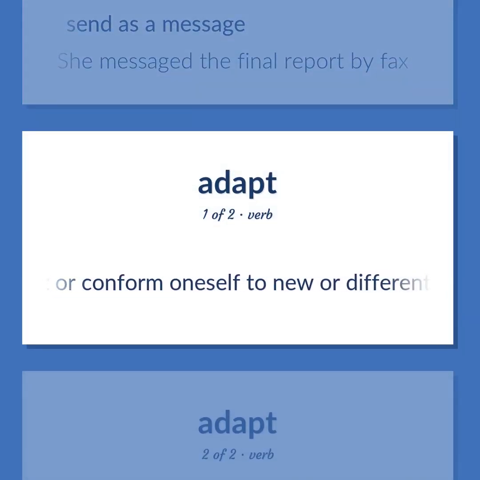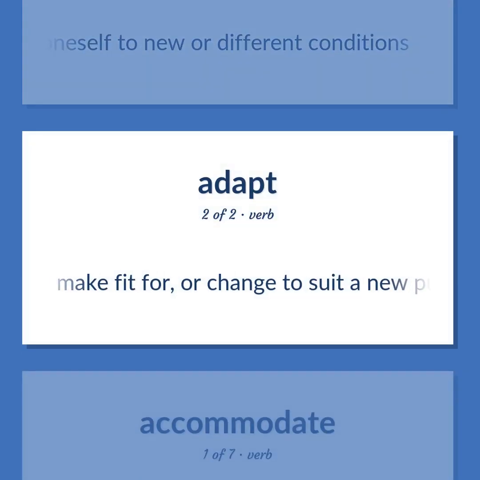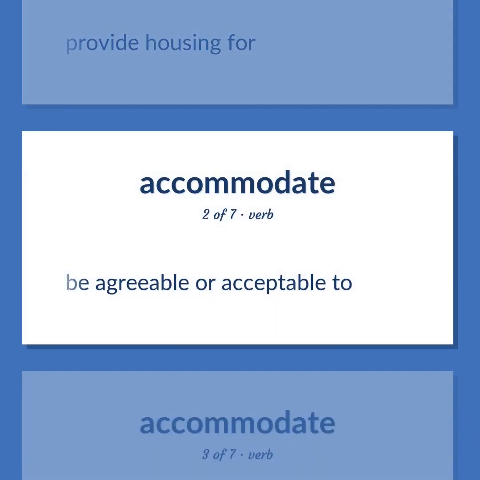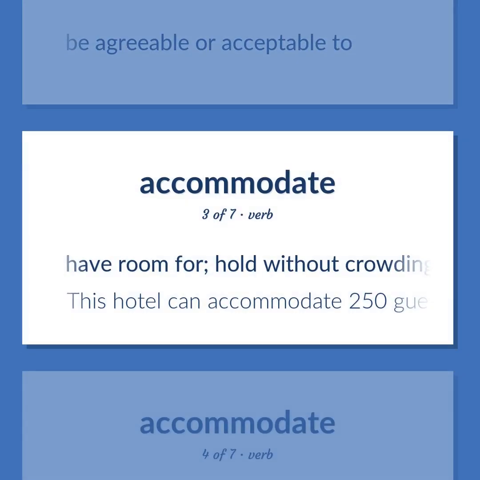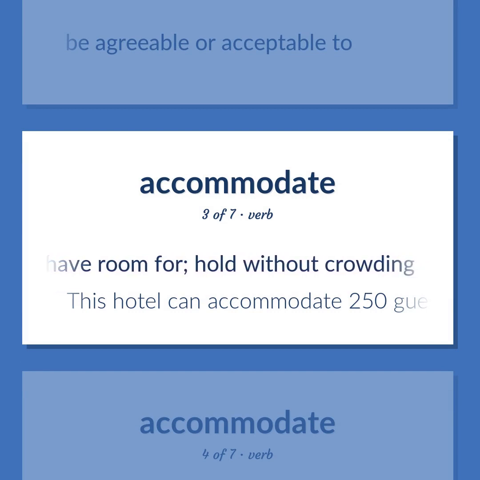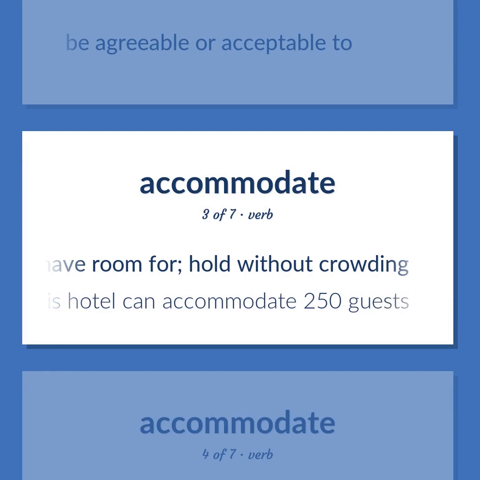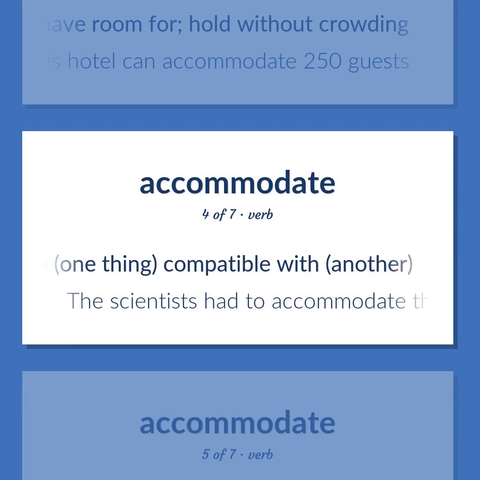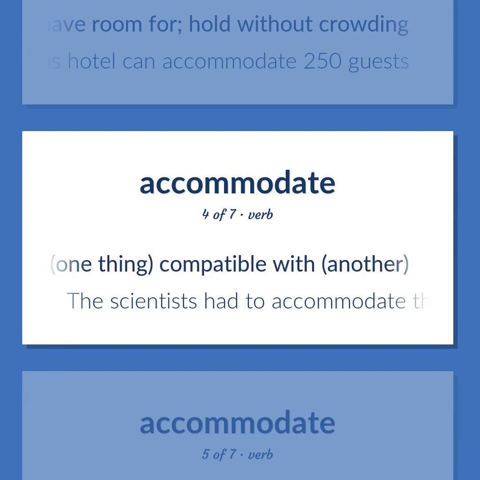Adapt or conform oneself to new or different conditions. Make fit for, or change to suit a new purpose. Provide housing for. Be agreeable or acceptable to. Have room for, hold without crowding. This hotel can accommodate 250 guests. Make one thing compatible with another. The scientists had to accommodate the new results with the existing theories.